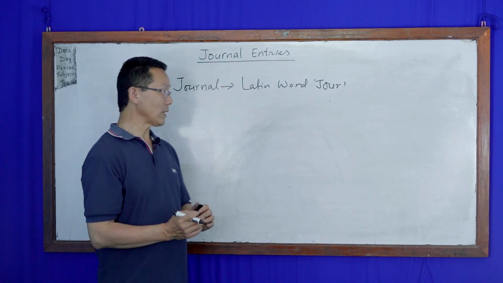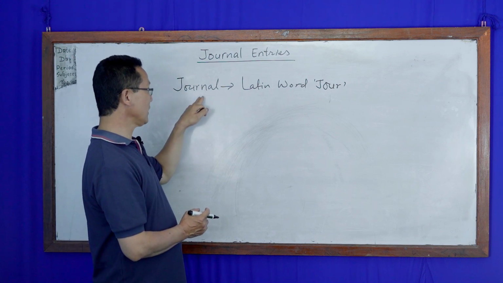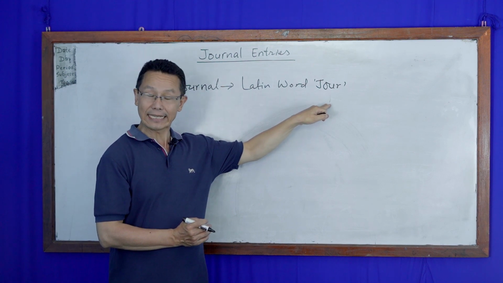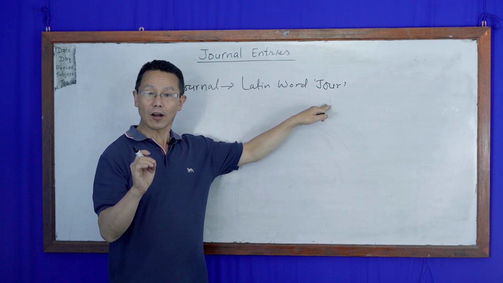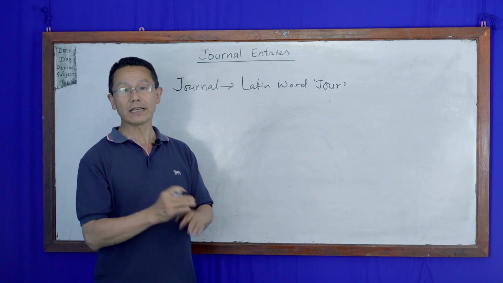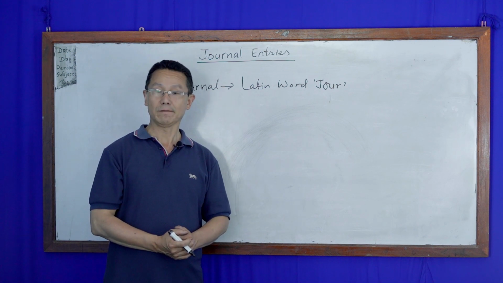Dear student, let me say again. The word journal is derived from the Latin word jor, which means daily. Daily indicates that recording of daily transaction in a systematic order in a register is called journal entry.